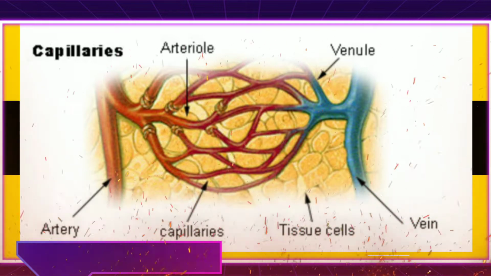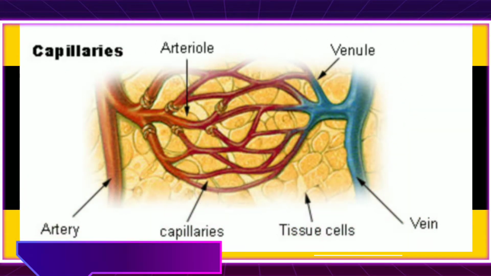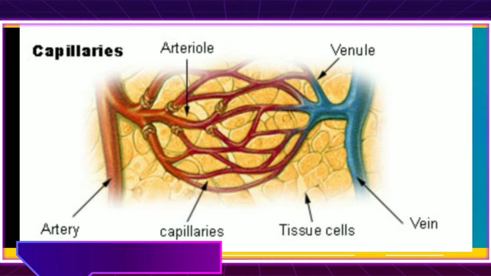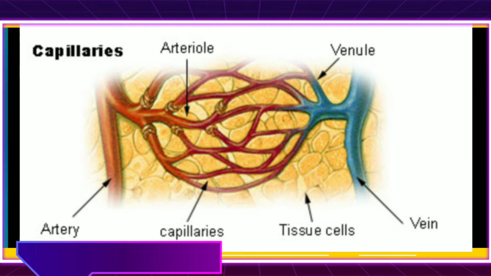Let us see the blood vessels, the structure and function. Heart is beating continuously. Due to this, blood continuously circulates through blood vessels. There are mainly two types of blood vessels. The first are arteries and second is veins. First is arteries. Blood vessels which carry the blood away from heart are called as arteries.